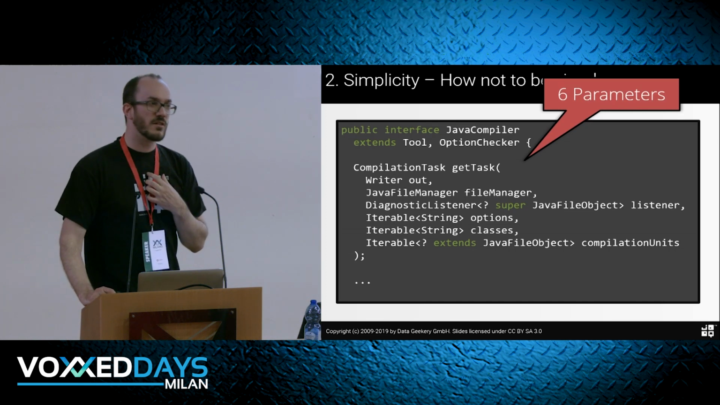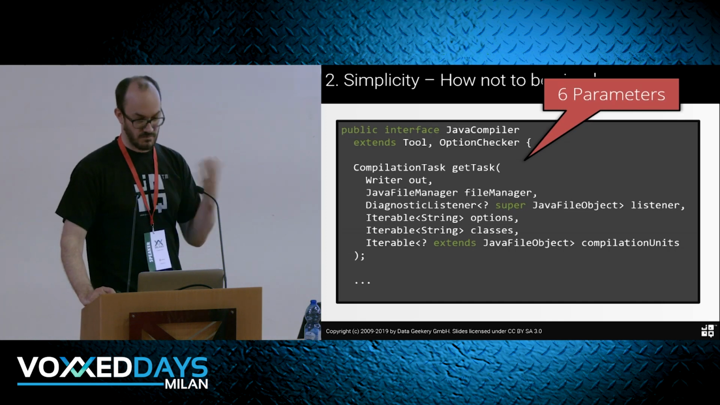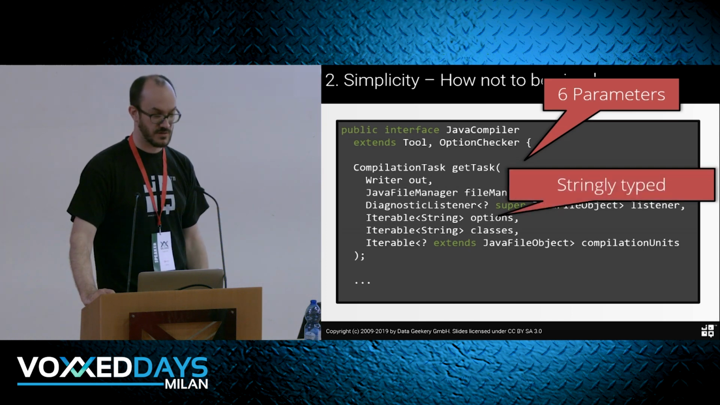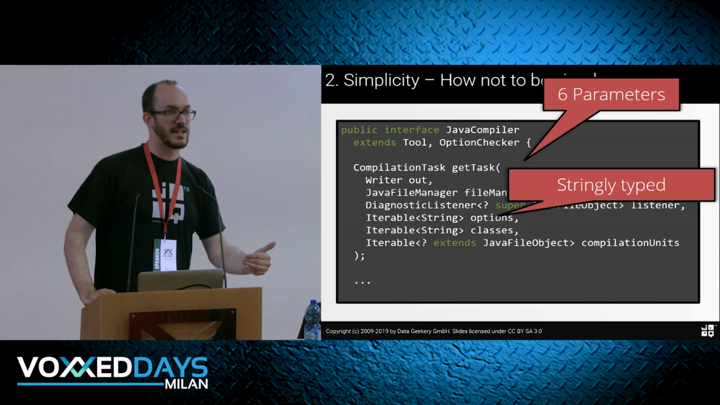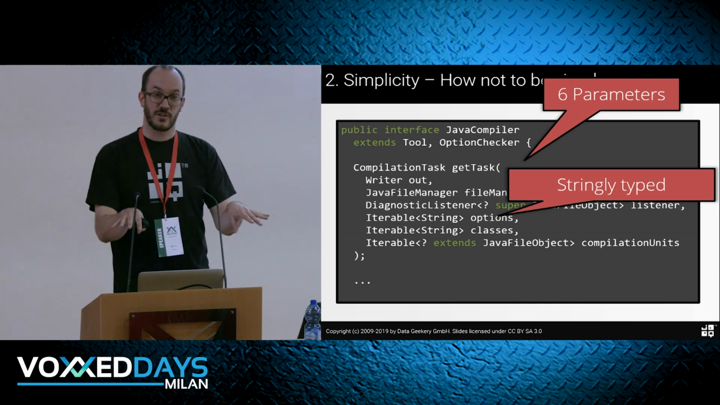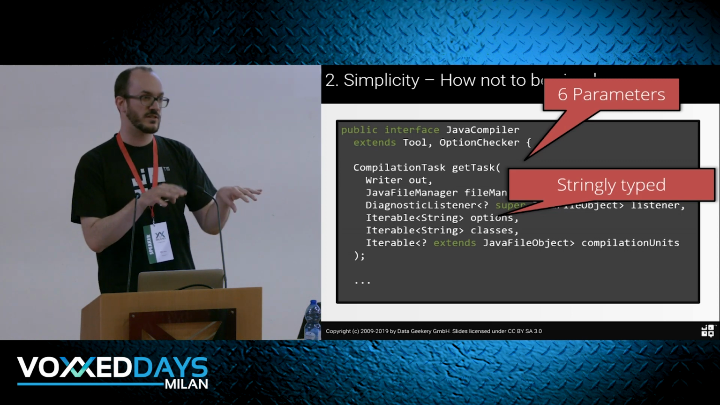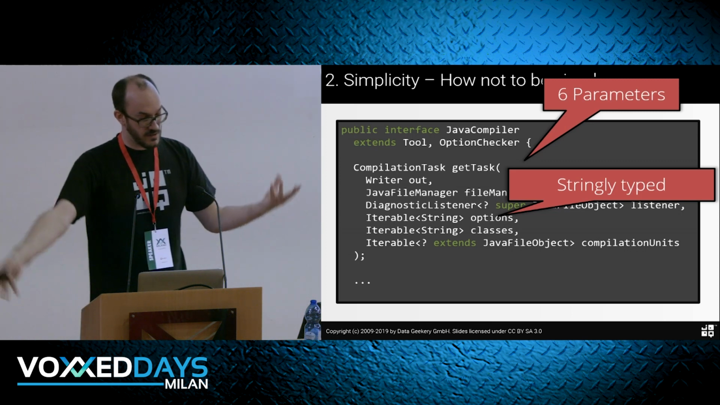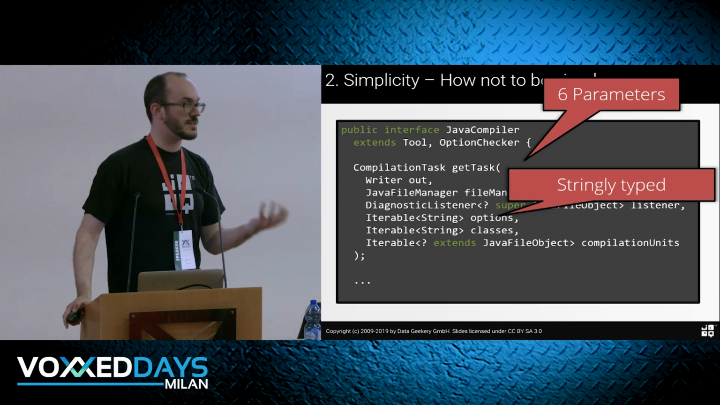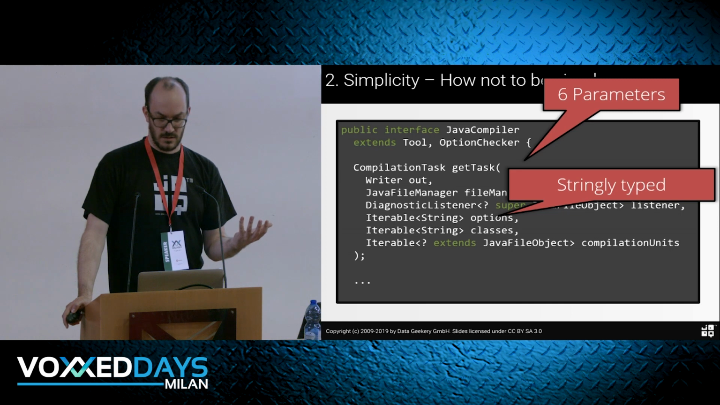We, in our hearts, know that's a bad thing, 6 parameters, but they still have it, and they're stringly typed. So we have here options that are strings. I understand the technical reason for this: on the command line, you can pass arbitrary strings, and the compiler actually doesn't know them, and you have to pass them to some annotation processors for them to be understood. There's a reason for this to be stringly typed, but when I see this the first time, I'm scared.